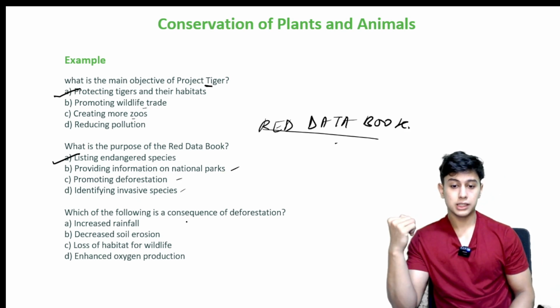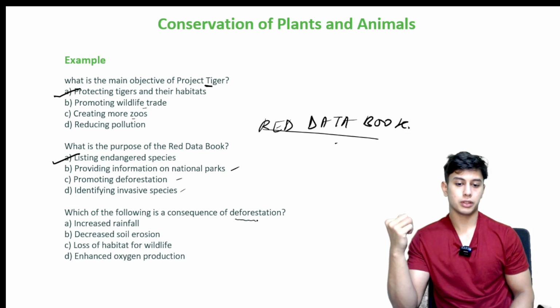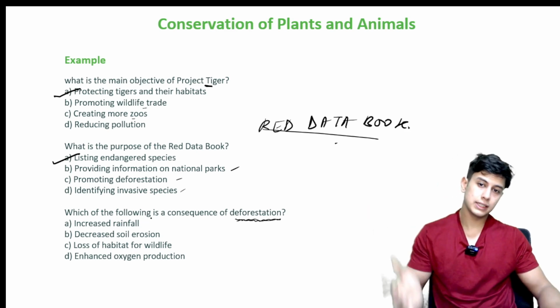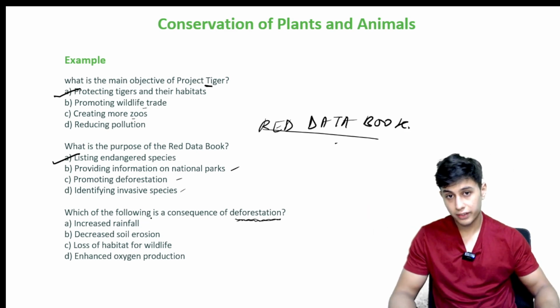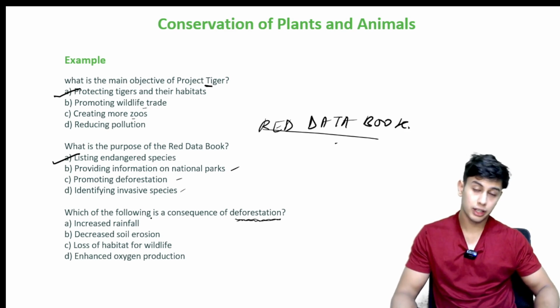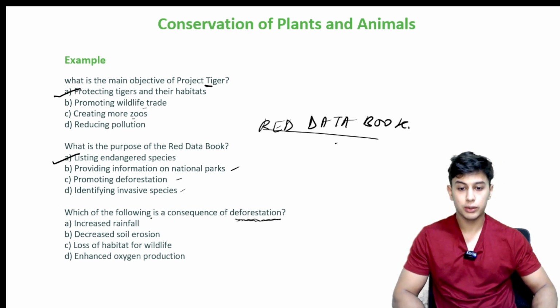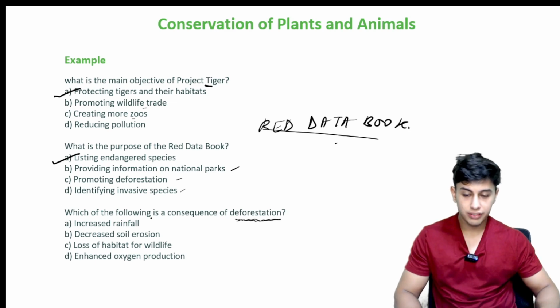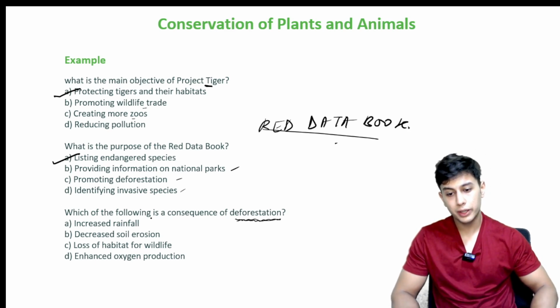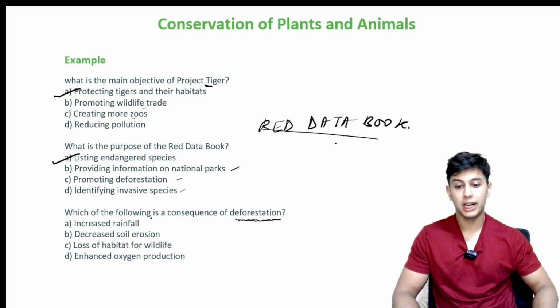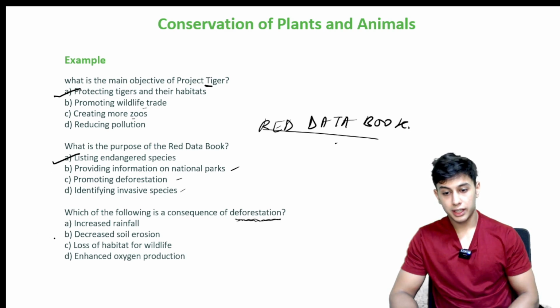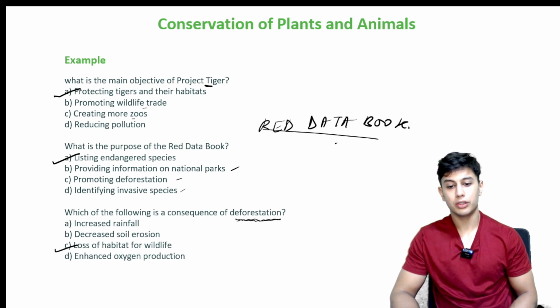Which of the following is a consequence of deforestation? Increased rainfall. Will there be increased rainfall if there is deforestation, if there is a lot of trees cut, right? It will hurt the water cycle and there will be disruptions in rainfall. Decreased soil erosion. Alright, so soil cover will be lost because trees have been uprooted. Loss of habitat for wildlife. Enhanced oxygen production. So it is loss of habitat for wildlife.